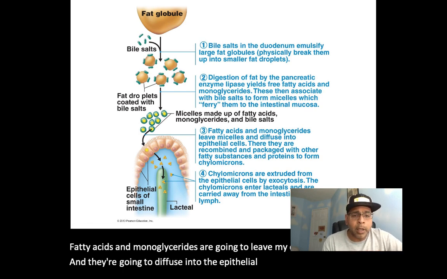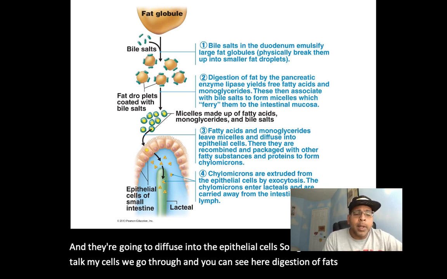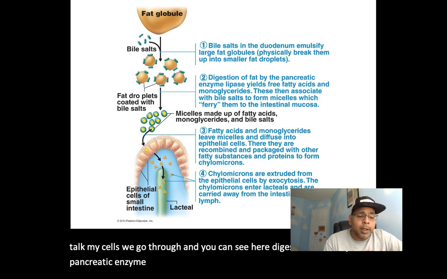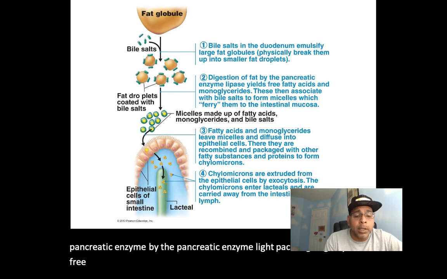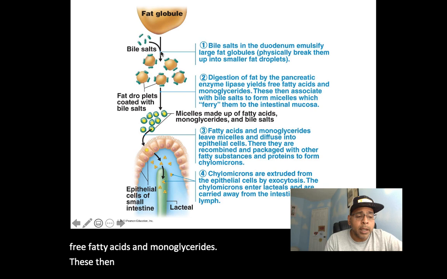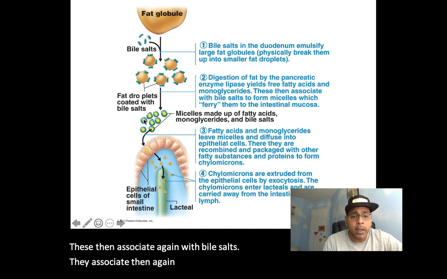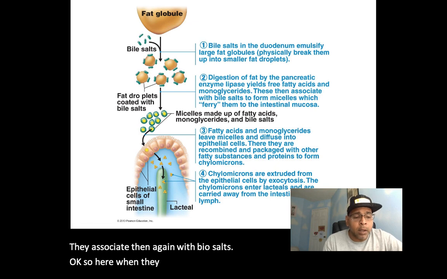So again, when we talk micelles, you can see here, digestion of fats by the pancreatic enzyme lipase is going to yield free fatty acids and monoglycerides. These then associate again with bile salts, and when they associate with bile salts, they form micelles.